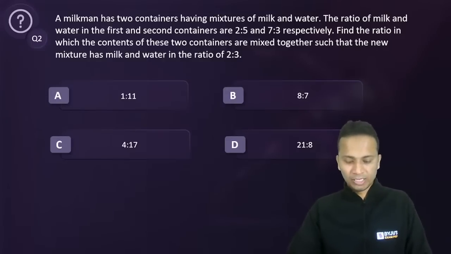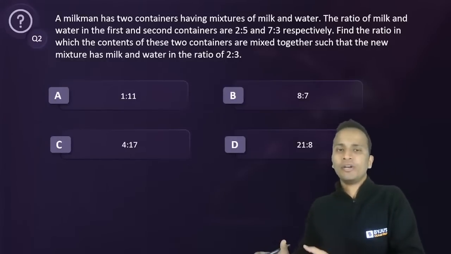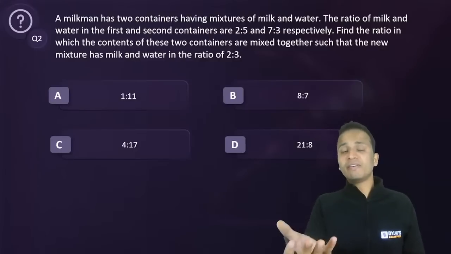All right. So Pranjal has given the answer. Yes, Sayani, yes. So basically, after mixing, whatever the total quantity of milk is, whatever the total quantity of water is, this is given as 2:3.